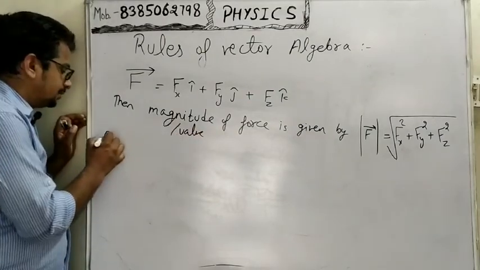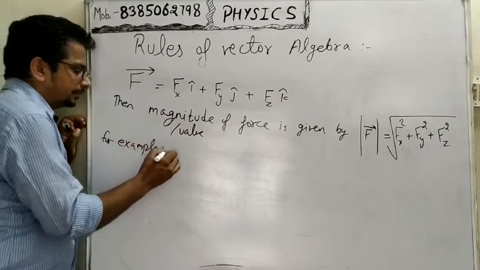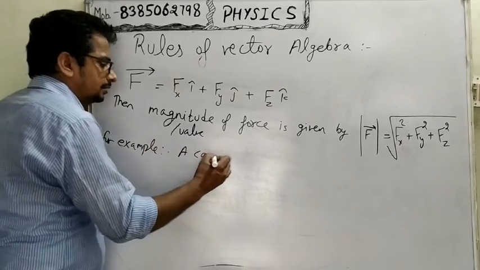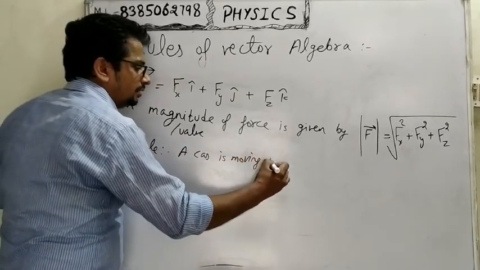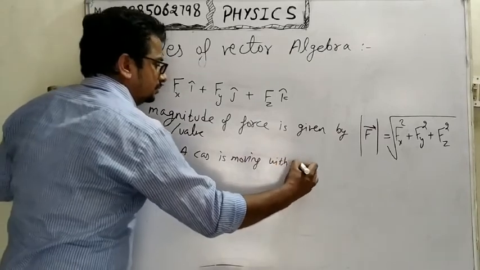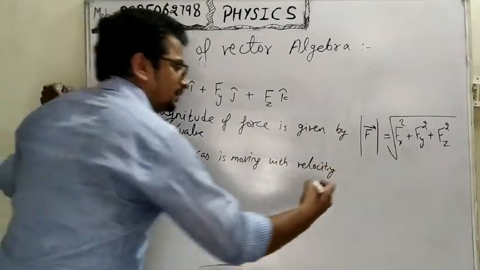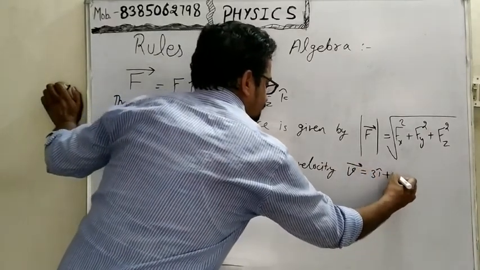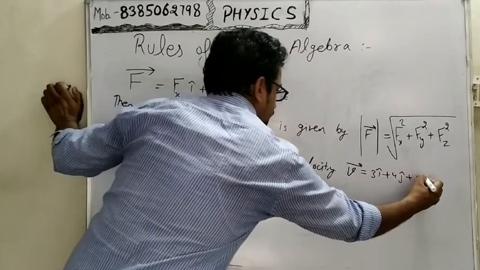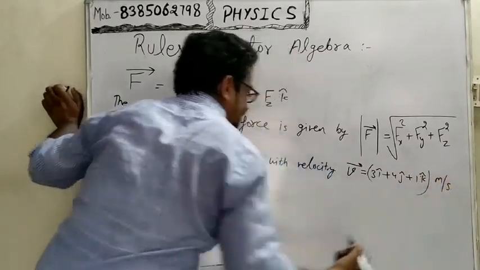For example, a car is moving with velocity v vector equal to 3 i cap plus 4 j cap plus 1 k cap meter per second.